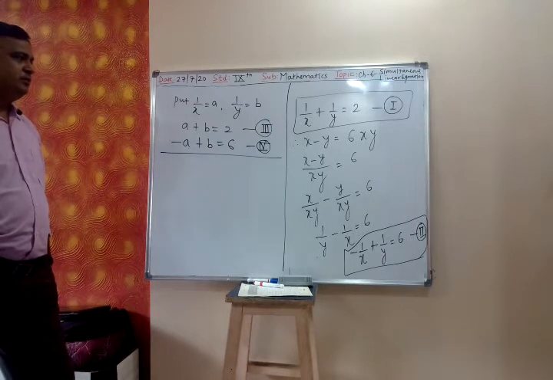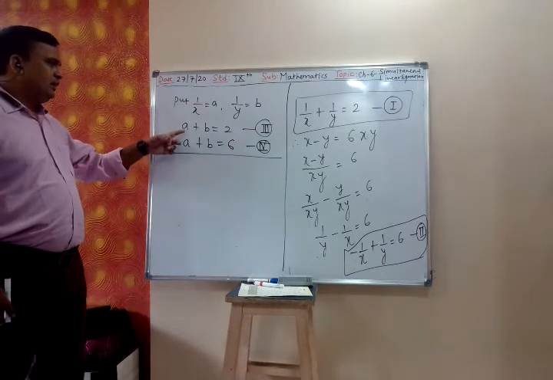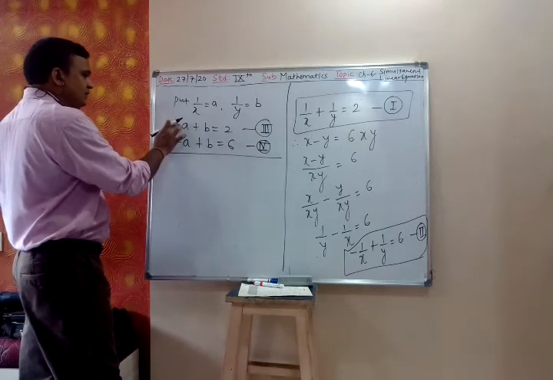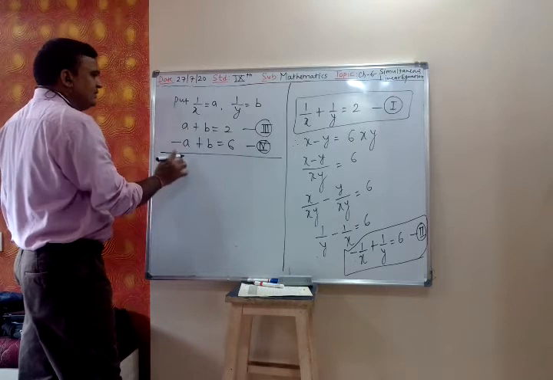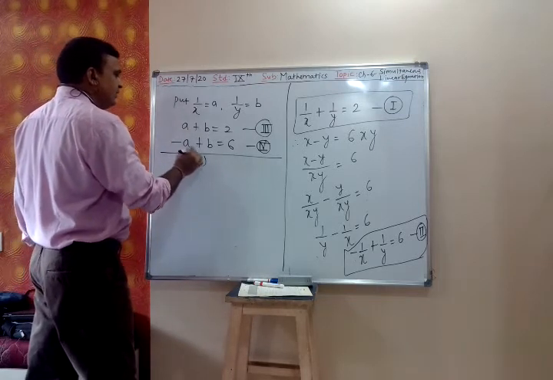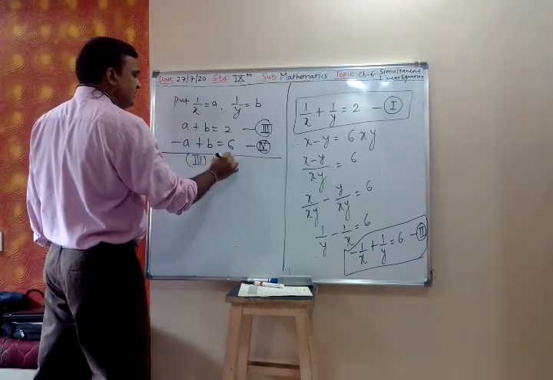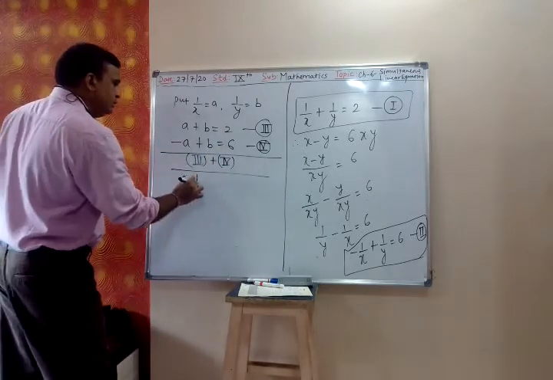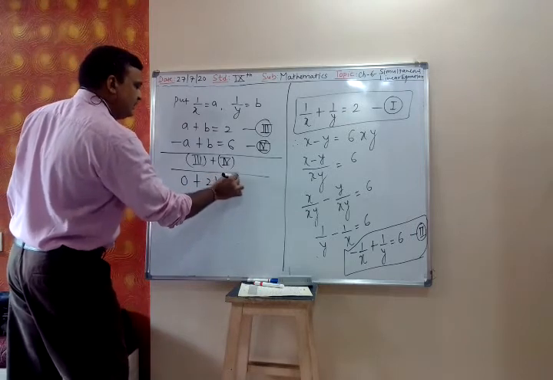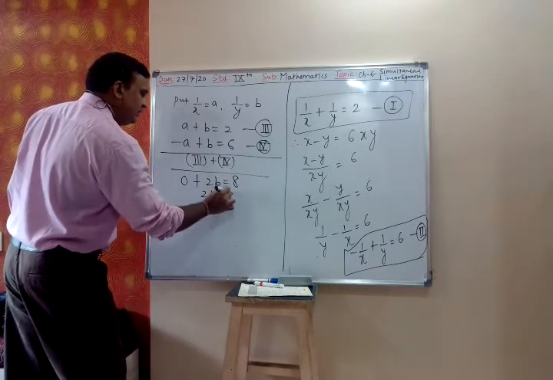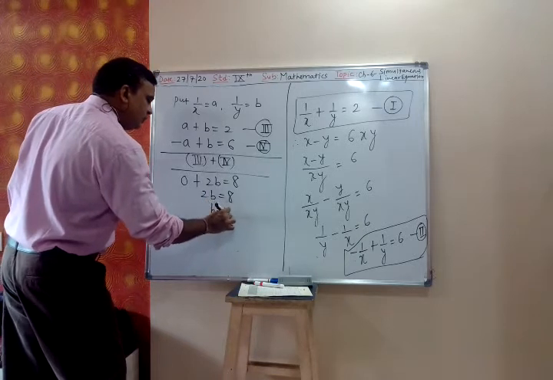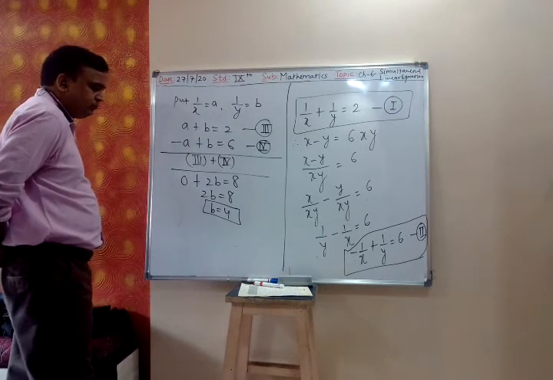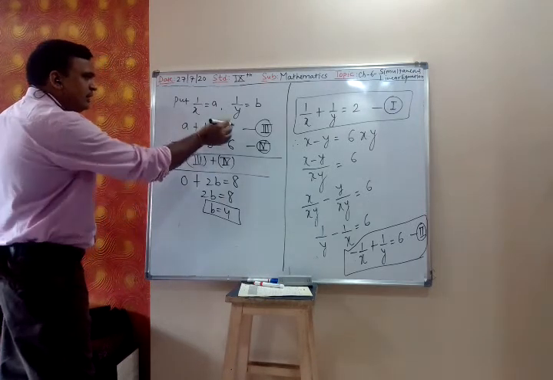So what you will do? Now, equating coefficients, in 3 and 4 this is plus, this is minus, so directly you can cancel them by adding. Equation 3 plus equation 4: a minus a is 0, b plus b is 2b, equal to 2 plus 6, which is 8, so 2b is equal to 8, so b is equal to 4.